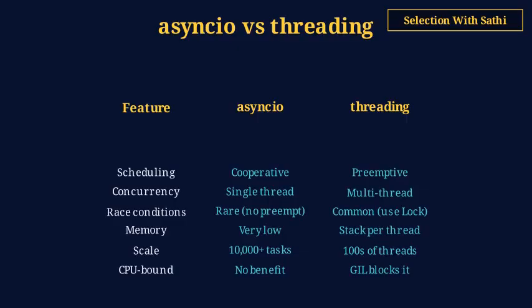Race conditions are rare in asyncio because there's no preemption. Asyncio scales to tens of thousands of concurrent tasks with very low memory. But neither helps with CPU-bound work. Asyncio blocks the loop, threads hit the GIL.